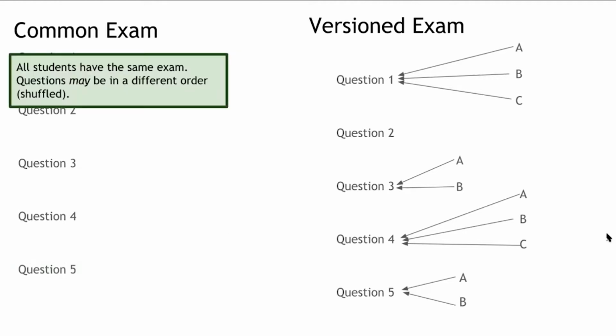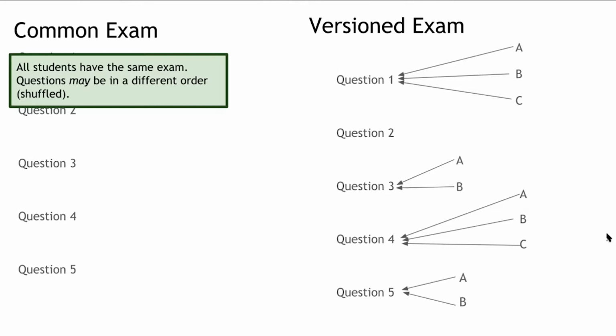So in a common exam, all students have the same exam. On eClass, we can shuffle the questions. We can also shuffle the responses within that. So students may receive the same questions in a different order, or the same questions in a different order with different response orders, or the same questions in the same order with different response orders. And that's great because it prevents students from saying, oh, question 4 is C and question 2 is A.